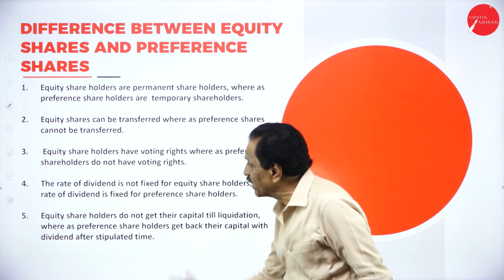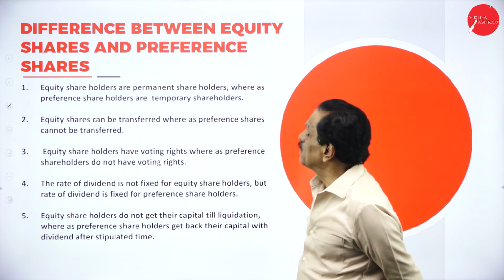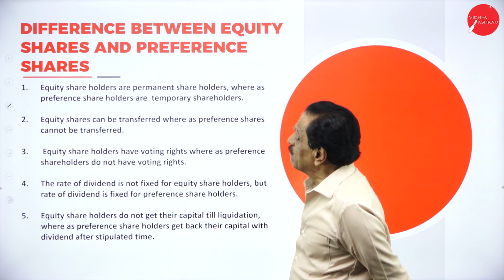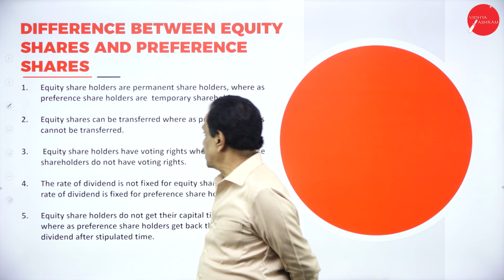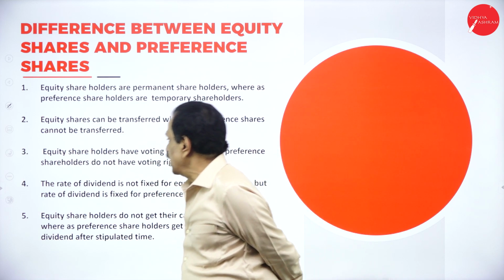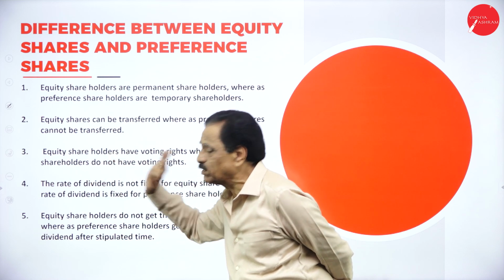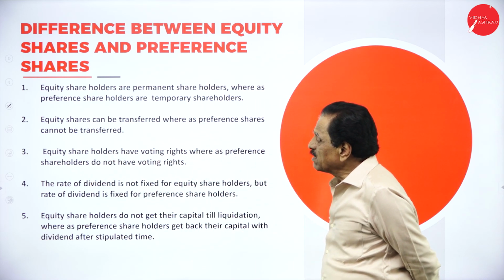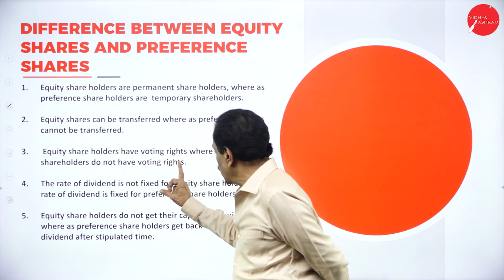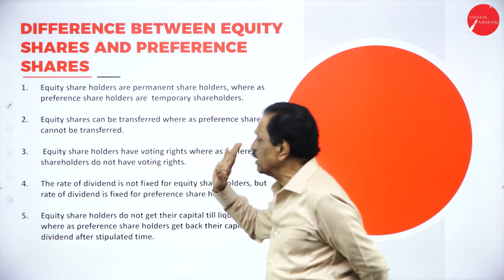So what are the differences? Equity shareholders are permanent shareholders, whereas preference shareholders are temporary shareholders. Number two, equity share can be transferred, whereas preference share cannot be transferred. Number three, equity shareholders have voting rights, whereas preference shareholders do not have voting right.